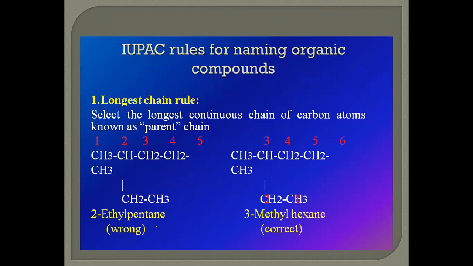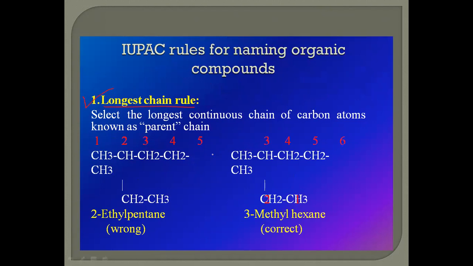IUPAC naming for organic compounds. There are some rules. The first rule for giving the name is selection of the longest continuous carbon chain, which indicates the identification of the parent chain.